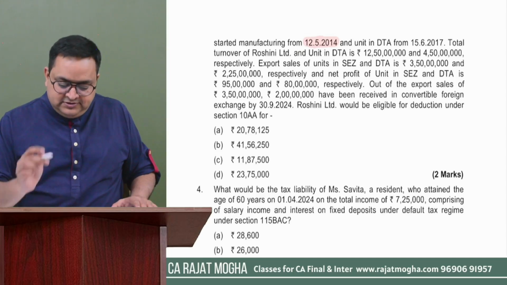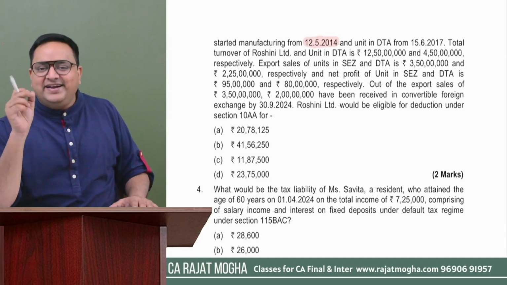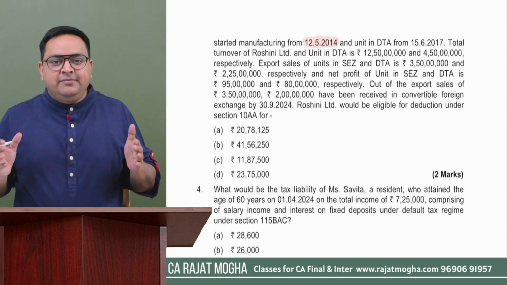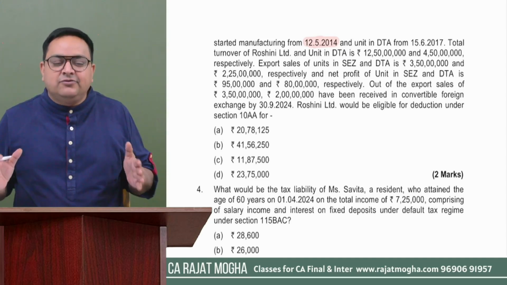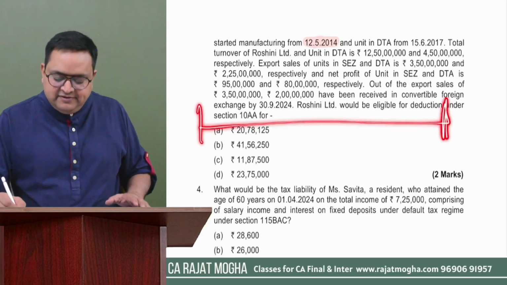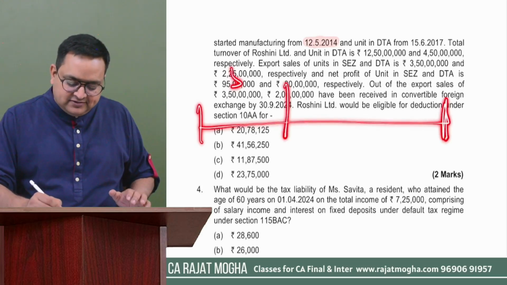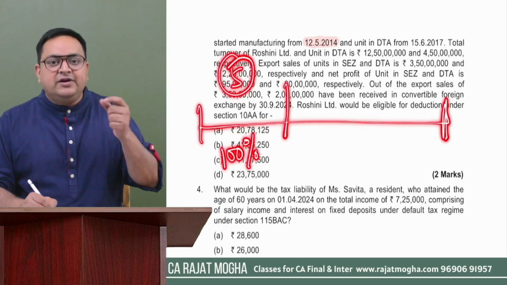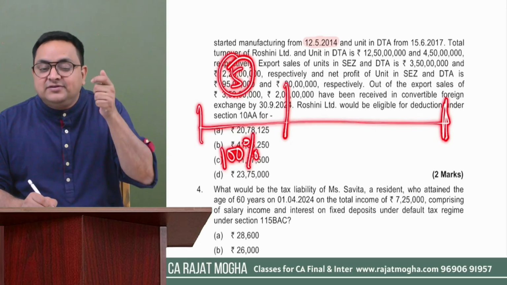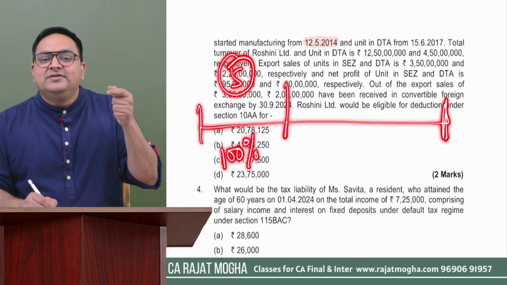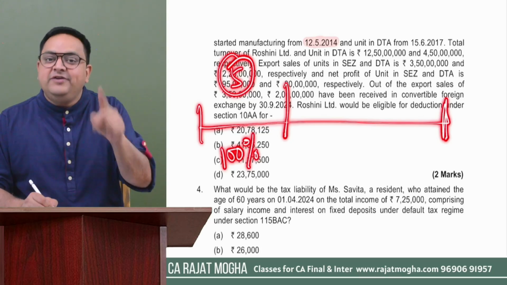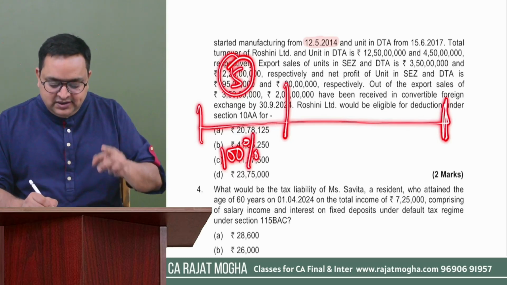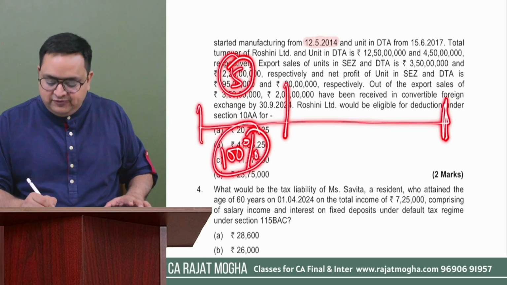Okay. Just to refresh the provisions of section 10AA, we understand that section 10AA deduction, it's a tax holiday, is available to the assessee for 15 years. But this 15 years period is divided into three parts. For first 5 years, we get 100% deduction. Please mind my words, whatever is the profit which is related to export, only for SEZ. If SEZ profits are related to export, then 100% deduction can be allowed of that profit.